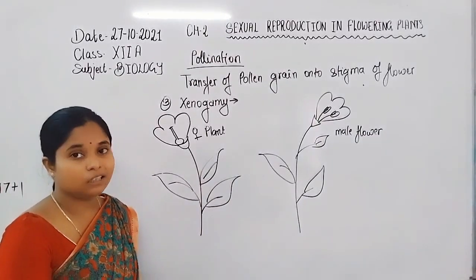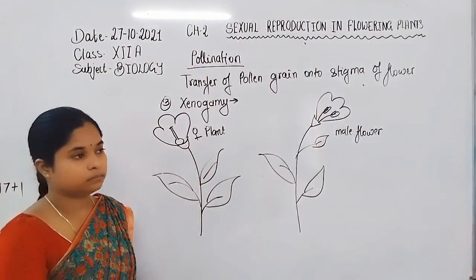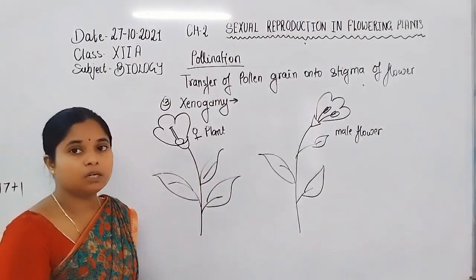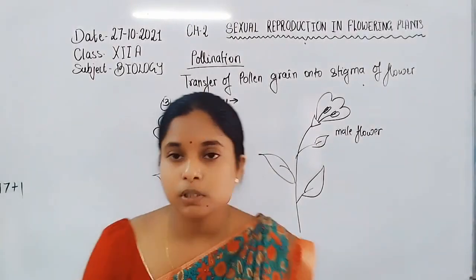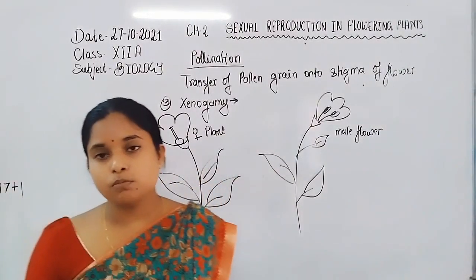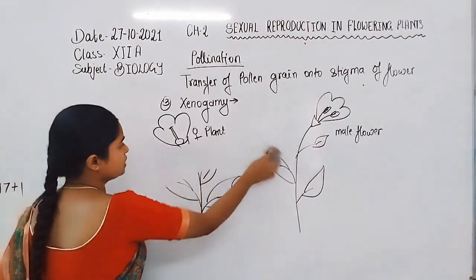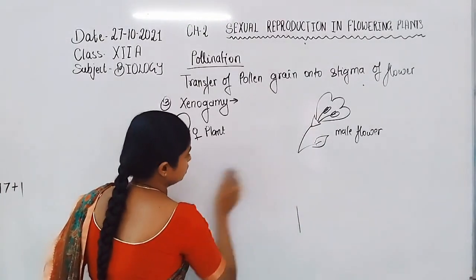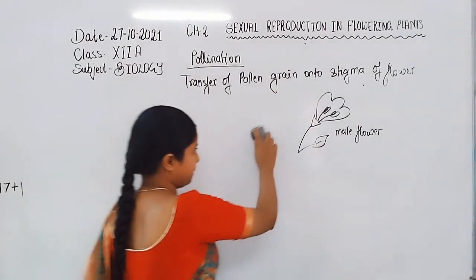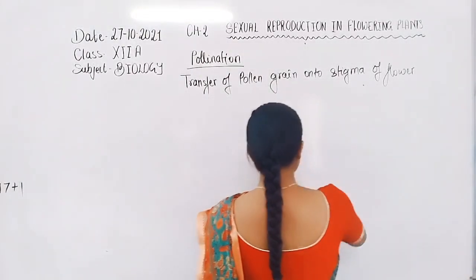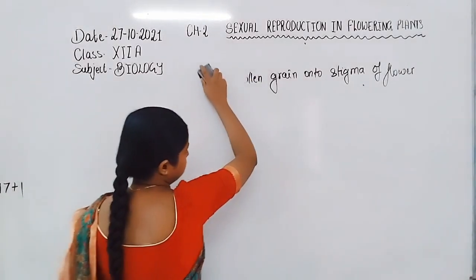Now, autogamy is when the male and female parts are present on the same flower. Such type of pollination is known as autogamy, and there are two kinds of flowers, chasmogamous and cleistogamous. That is the overall picture of pollination. Now let us discuss outbreeding devices.